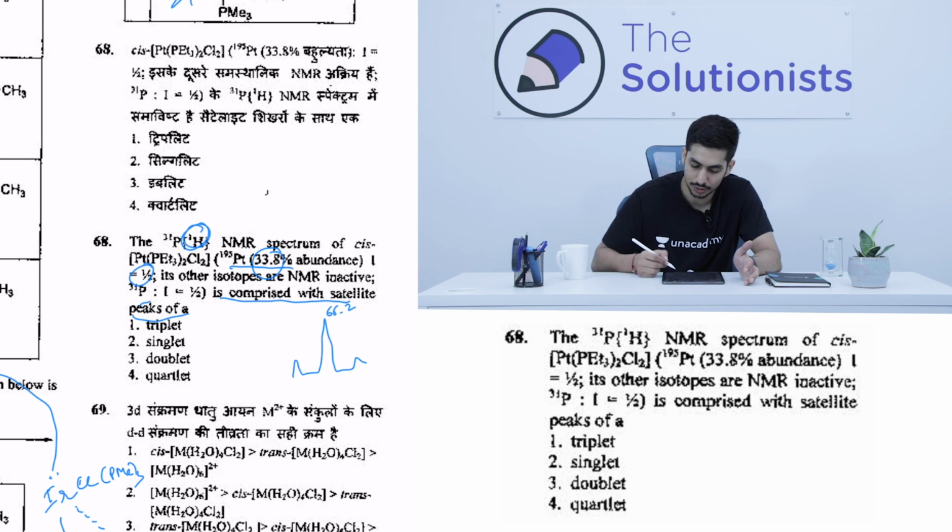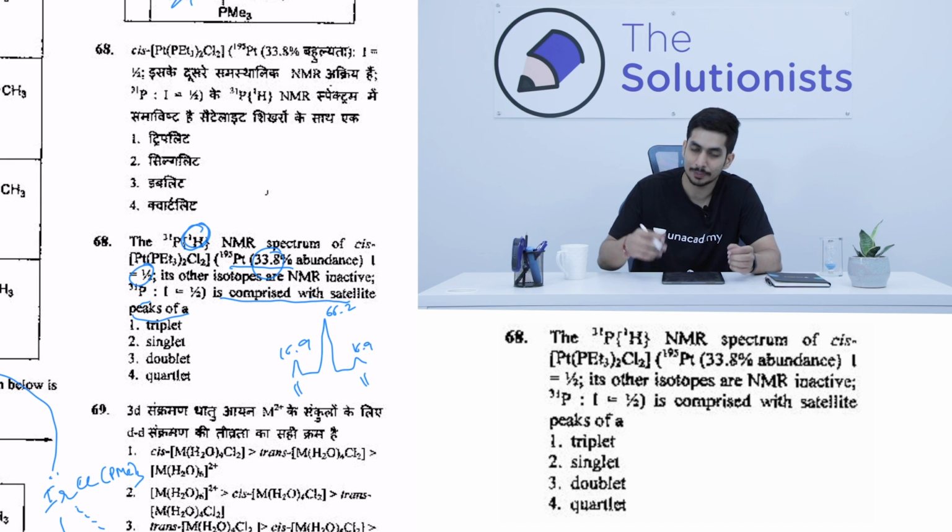Yes, 66.2%. The intensity of this peak will be 66.2, and then the remainder will be divided among the 33.8, so this will be around 16.9 and this will be 16.9. These are the 2 satellite peaks which come because of the 33.8% abundance of platinum. The 66.2 belongs to the phosphorus which is not interacting with the platinum. Now the question says the NMR spectrum is comprised of satellite peaks of a.